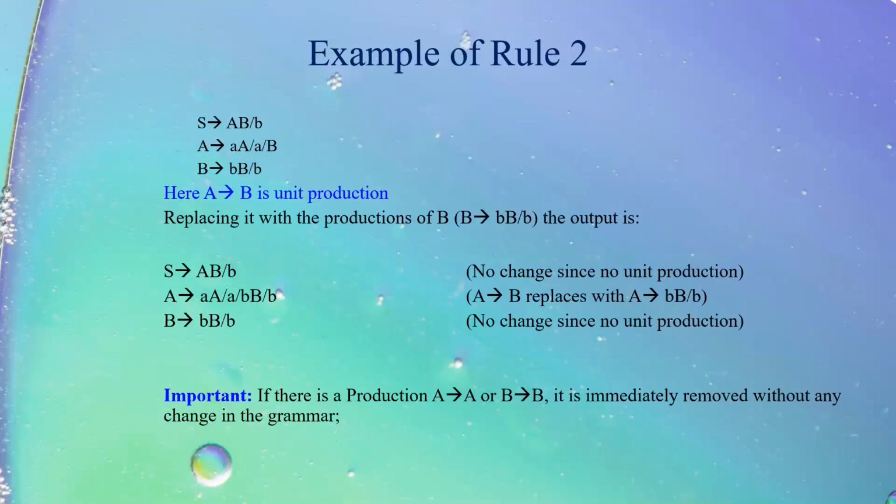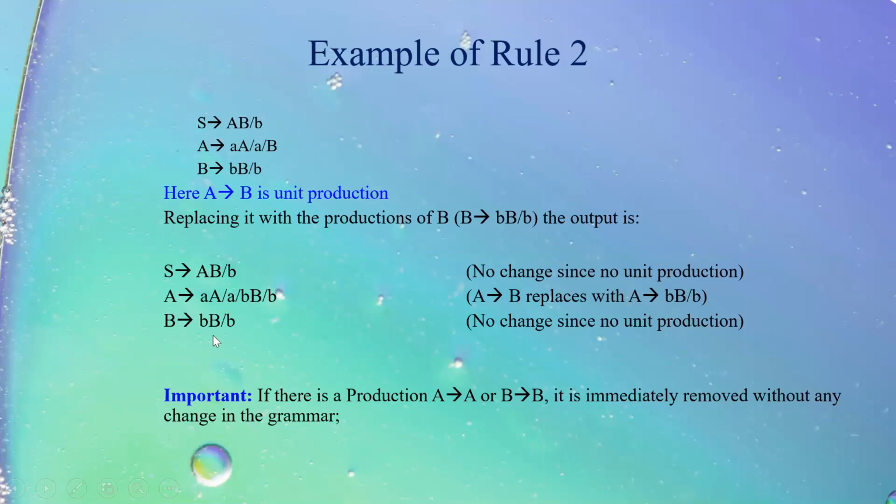Now just see another example of rule 2. If I consider this particular grammar, in this A tends to capital B is a unit production. What I'll do, I'll just strike off this B, and instead of this B, I'll write small b, capital B, or B. No change in first production since there is no unit production.